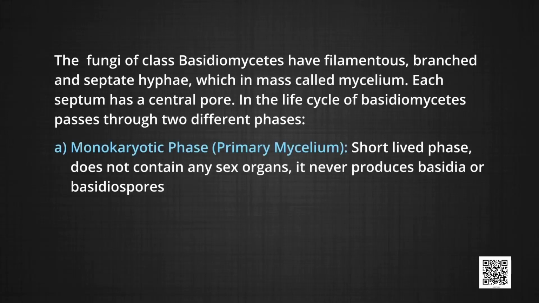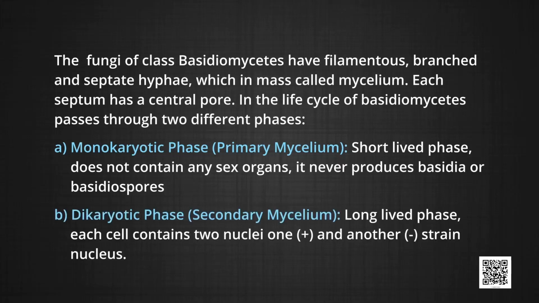Monokaryotic phase, this is the primary mycelium, a short-lived phase that does not contain any sex organs and never produces basidia or basidiospores. Second, dikaryotic phase, the secondary mycelium, which is a long-lived phase. Each cell contains 2 nuclei, one plus, meaning positive, and another minus, negative strain nucleus.